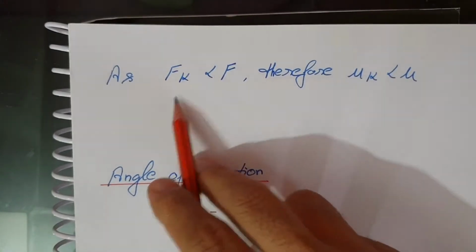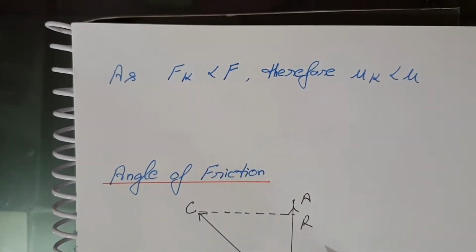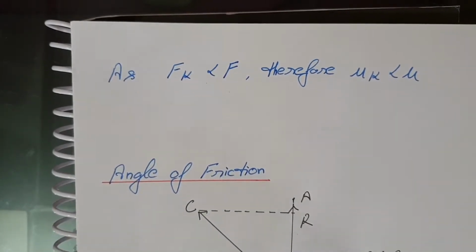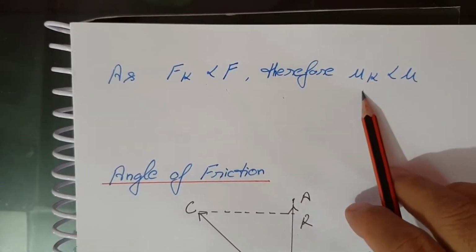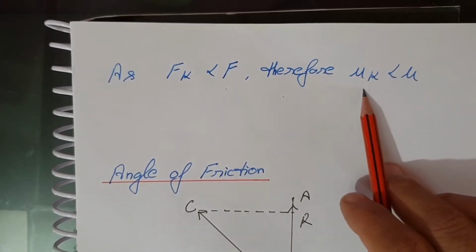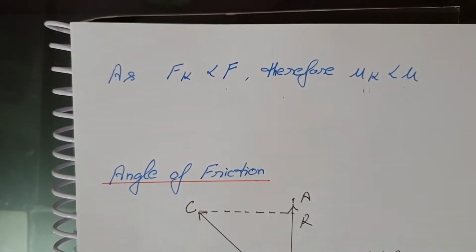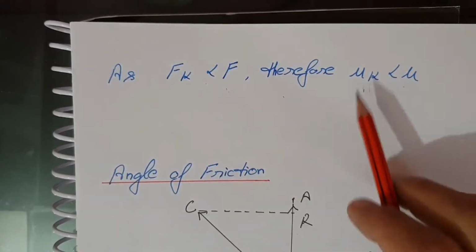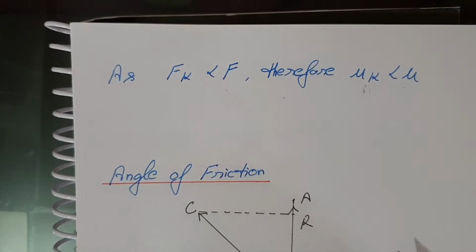We know that Fk is less than F, that is, the kinetic friction is a bit less than the static friction. Therefore mu k is less than mu. The coefficient of kinetic friction is always less than the coefficient of limiting friction.